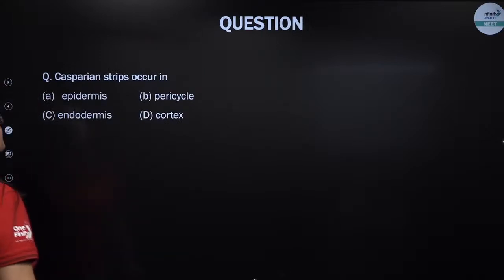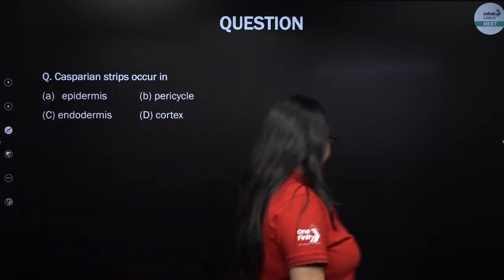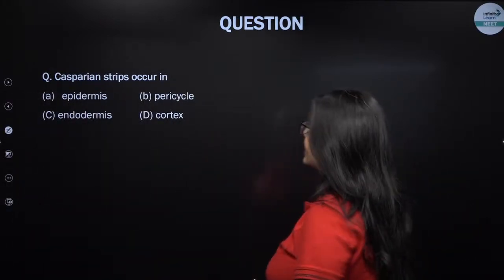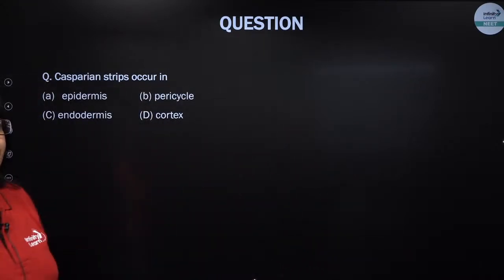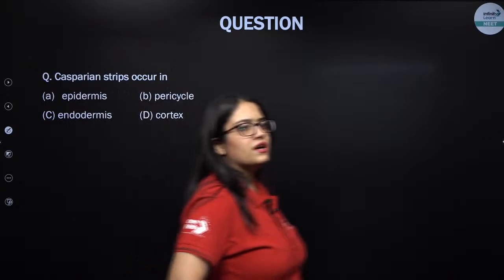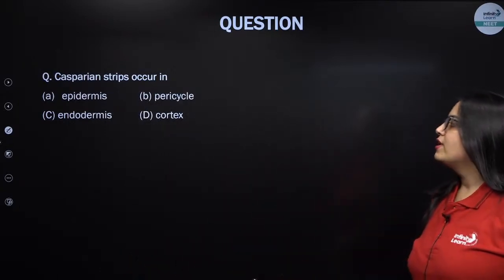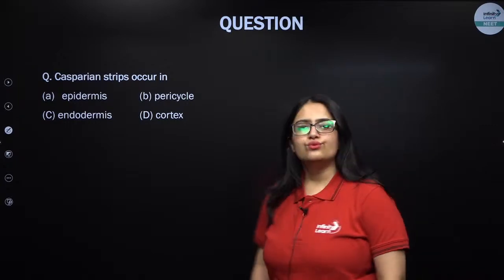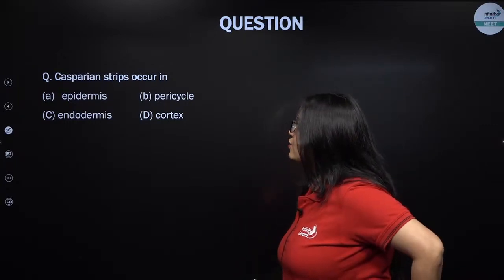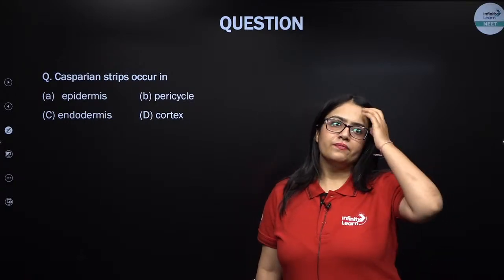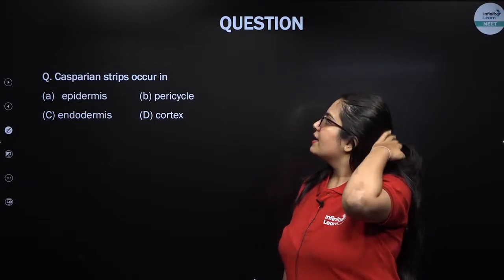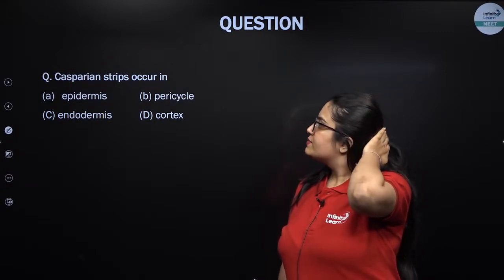Next. Casparian strip occurs in. Come on everybody. Casparian strips are made up of suberin. What do you think Casparian strips occur in? In which layer of the root can you find Casparian strip? Come on everyone, give it a try.